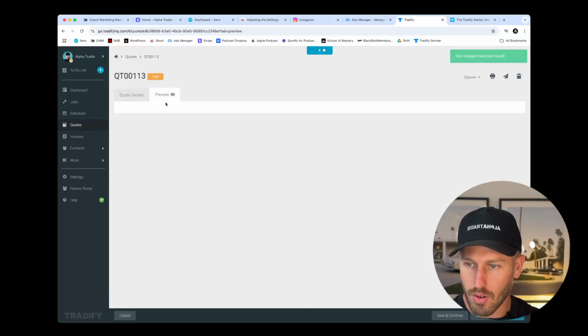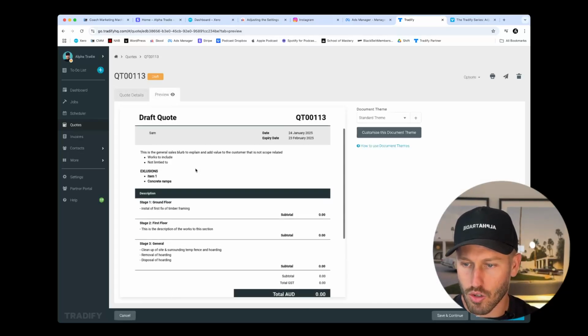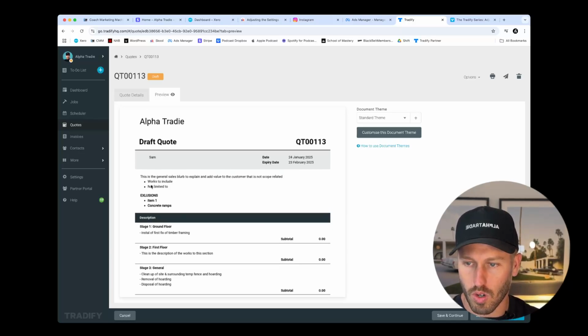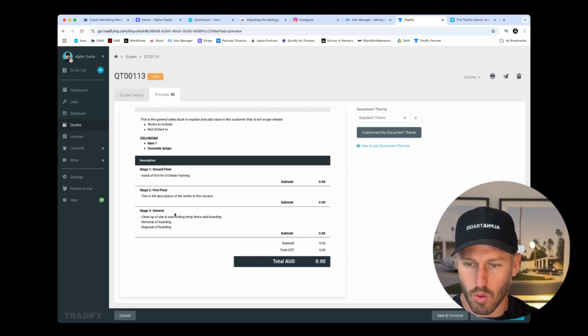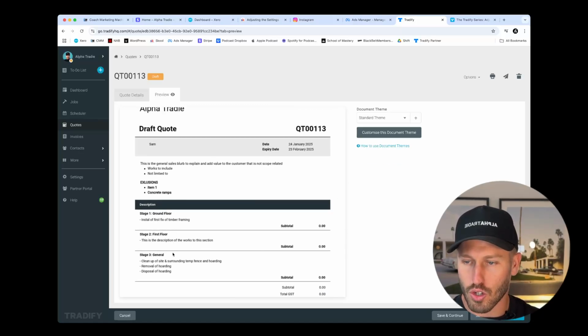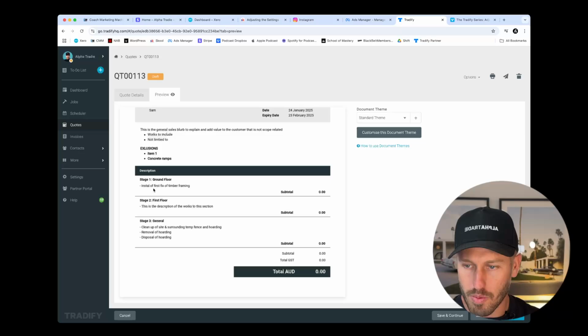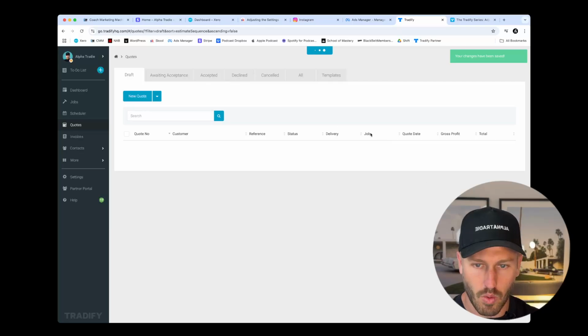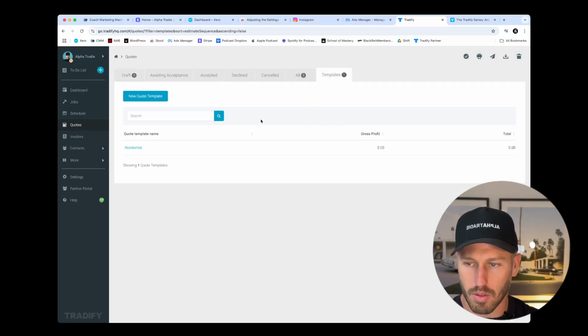We're going to hit our preview and have a look at how our job description, our quote description looks. See how there's slight additions in here. So you can fiddle with how you want the sales copy to be laid out, and you can also fiddle with how you want your quote description to be laid out. So description being the scope area. Now let's go back and just finalize. We're going to hit save and exit. We're going to finalize our template and just tidy it up a little bit.